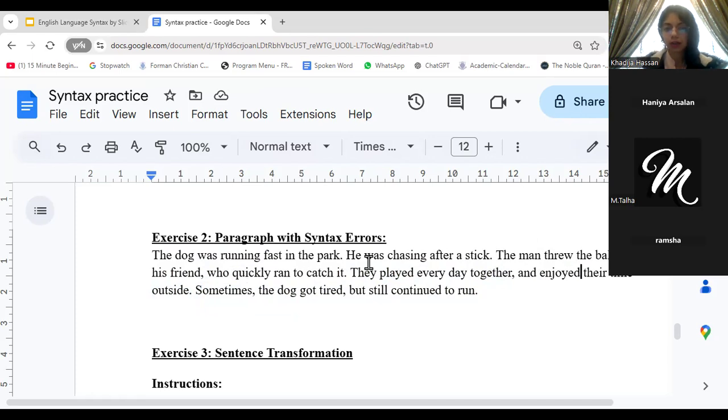Sometimes the dog got tired but still continued to run. Threw the ball. Yes, threw. Sometimes the dog got tired but still continued to run. So mistake here. We don't necessarily need a comma here. It can just be this. And that's pretty much it.